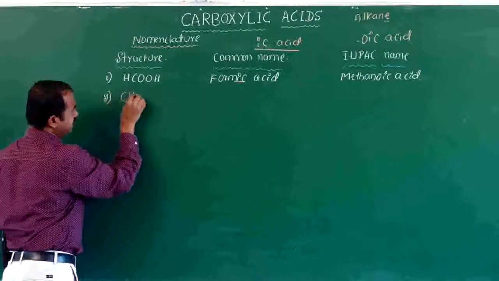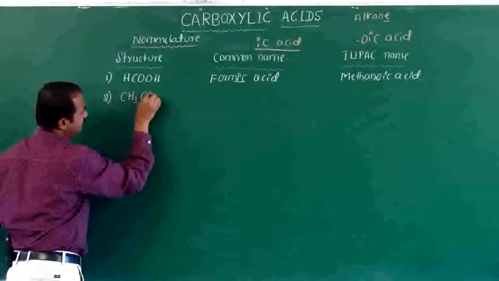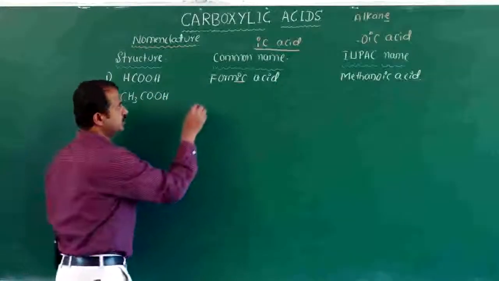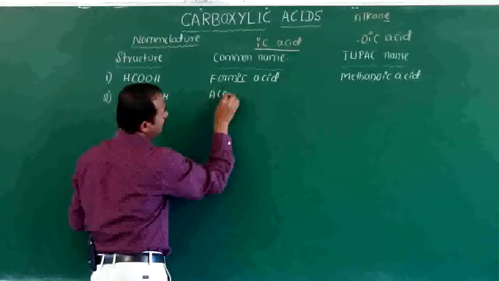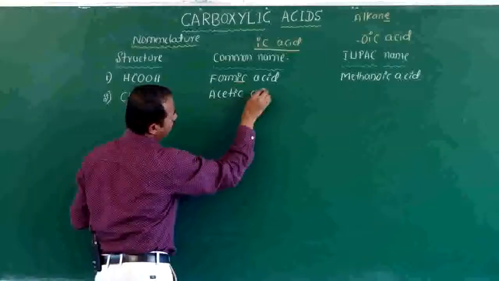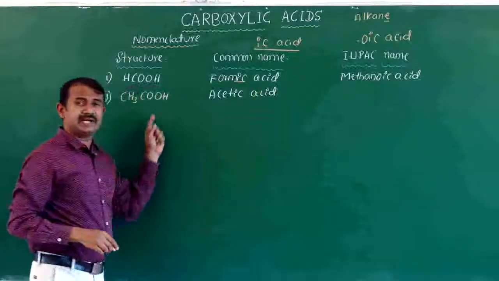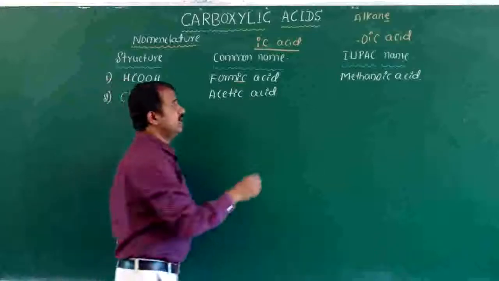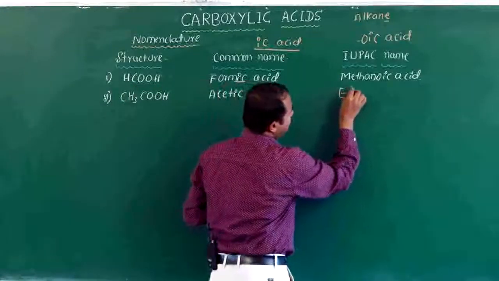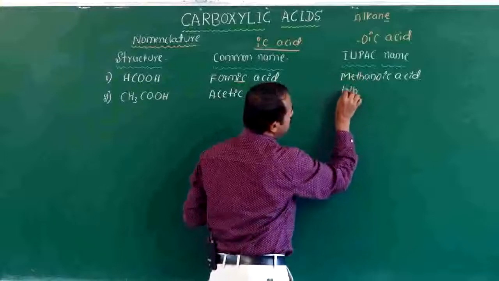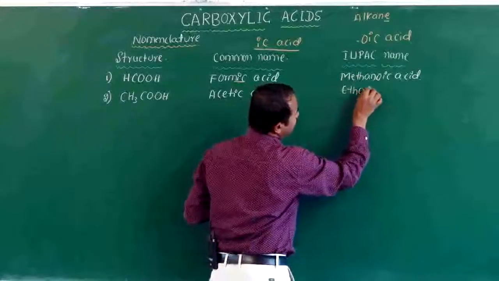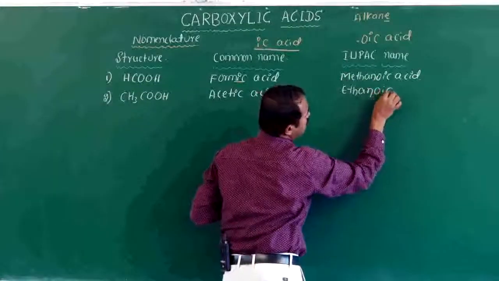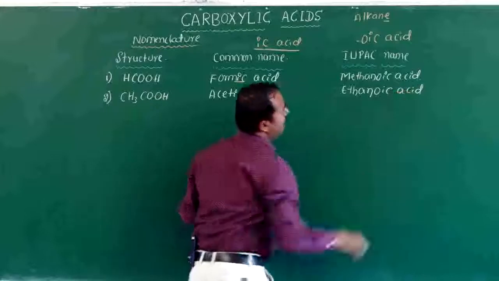Next one, 2 carbon. Two carbon means CH3COOH. The common name is acetic acid. For the IUPAC name, two carbon is ethane. Instead of E, we pronounce ethanoic acid.